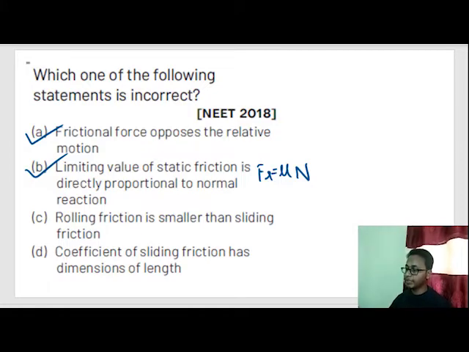Rolling friction is smaller than sliding friction. This is also correct, and the in-depth details of rolling friction we'll study in rotational mechanics. For now, I'm just giving you a brief.